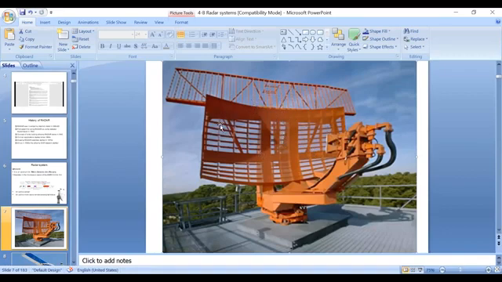See here, this is a practical air traffic control radar. Here we have two sections, upper and lower. The lower section is called the primary surveillance radar and the upper section is called the secondary surveillance radar. This lower section transmits electromagnetic signals towards targets in free space. It rotates in a 360 degree direction. Here we have some rotary joints and some adjustments for the rotation of this part.